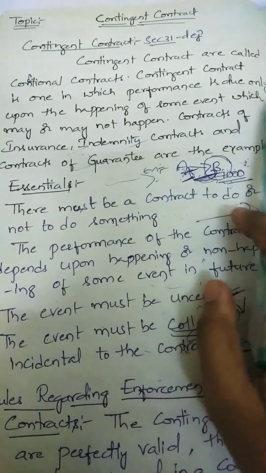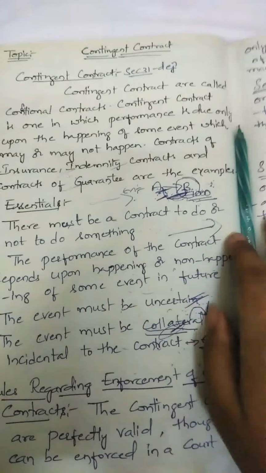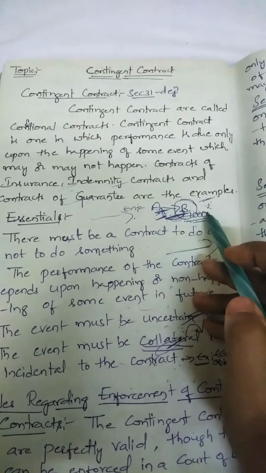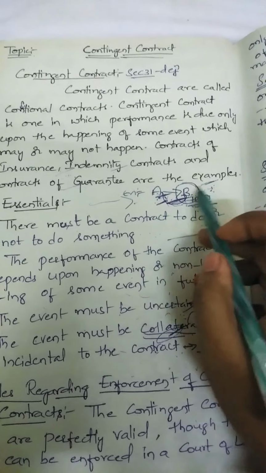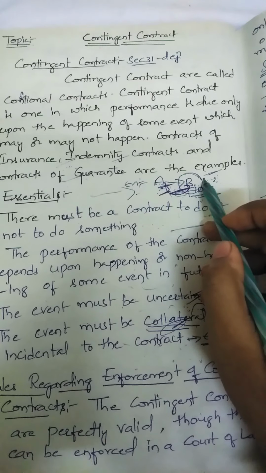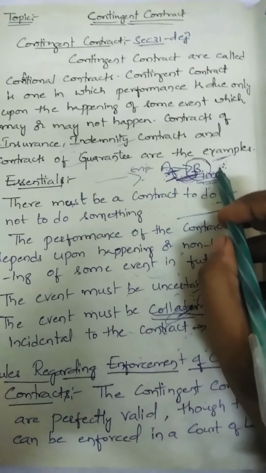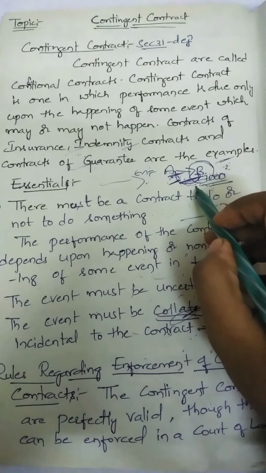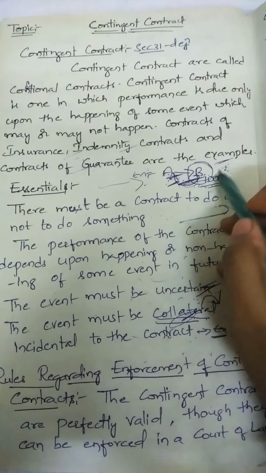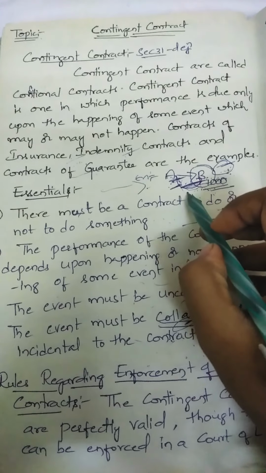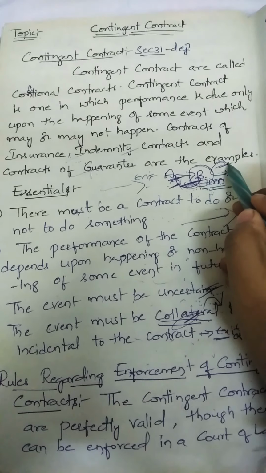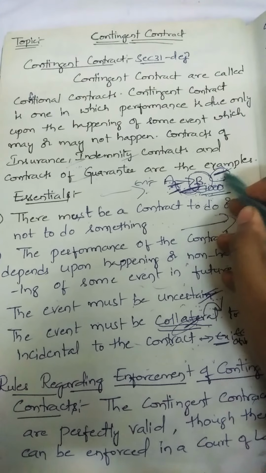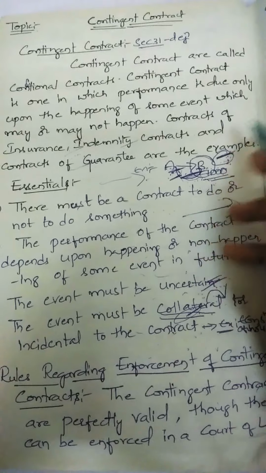No one can clearly say that today it will rain. But A says that if it rains today, I will give you 1,000 rupees. So what is the condition here? If it rains today, this is the condition. What is the uncertain event here? The falling of rain is an uncertain event, because no one can clearly say that today rainfall will happen. So the uncertain event is the falling of rain, and the condition is paying 1,000 rupees if it rains. The rain may or may not happen.